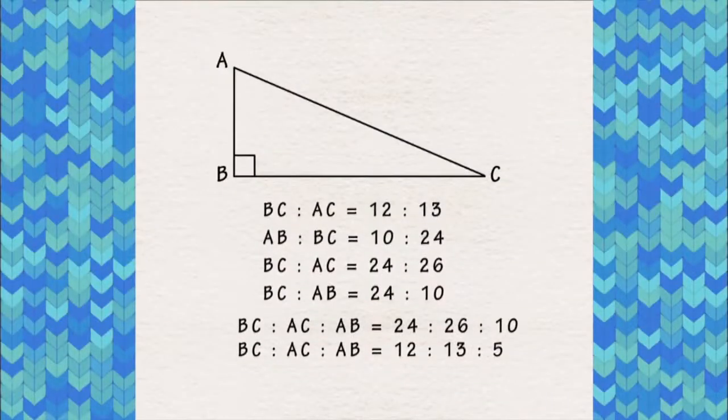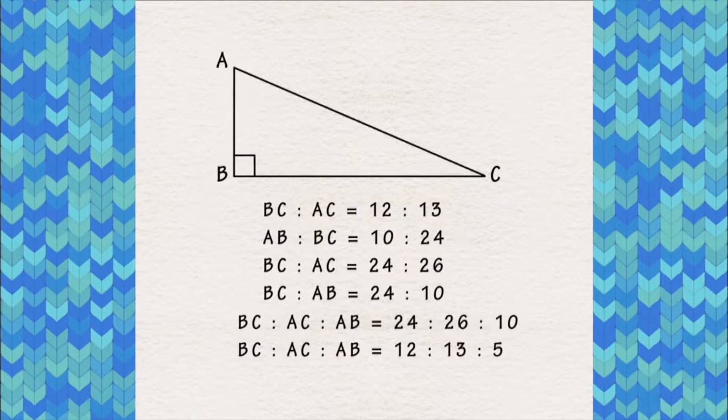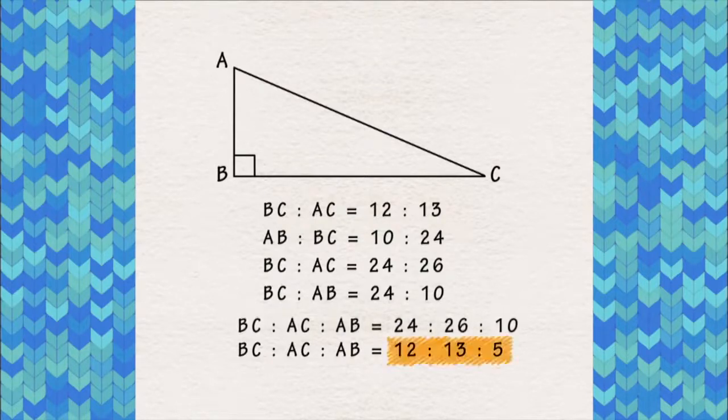The common term of these two ratios is BC. The LCM of 12 and 24 is 24. So BC to AC is equal to 24 to 26. AB to BC equals 10 to 24, while BC to AB equals 24 to 10. After simplifying it, BC to AC to AB is equal to 12 to 13 to 5.